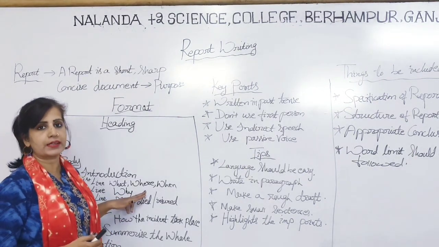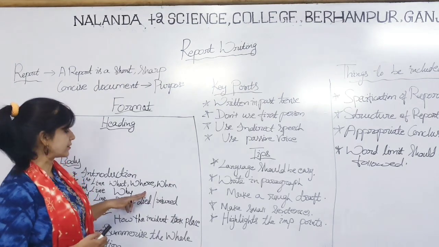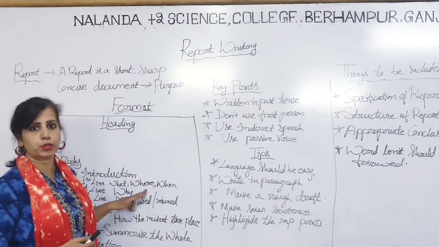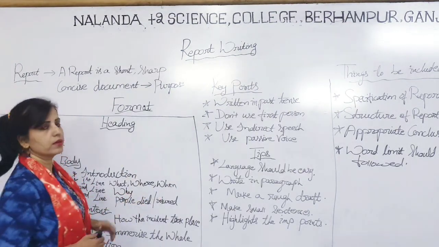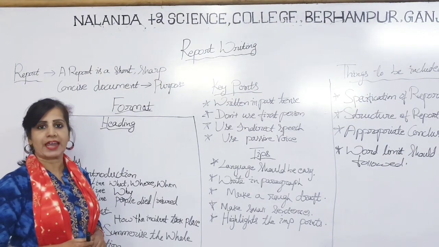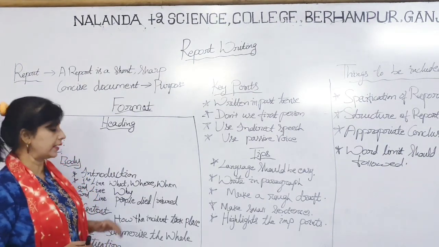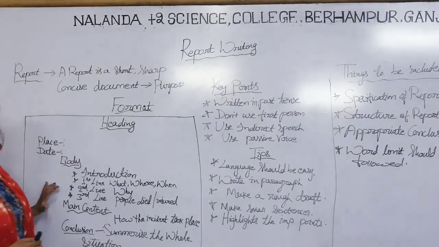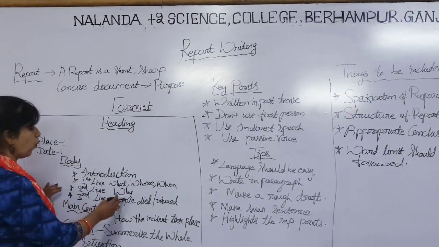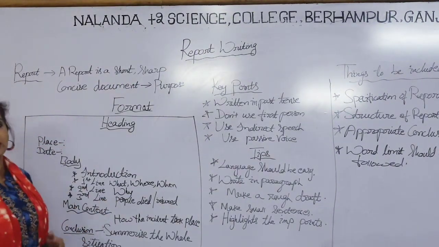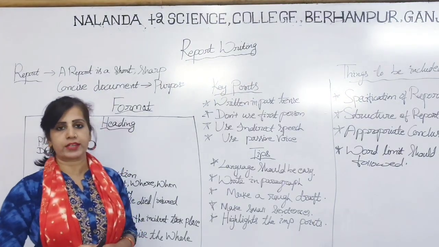If we take a road accident for granted, then we can say where the accident took place. Then when the accident took place, the exact time, the accurate date and time, you have to put in the introduction part. Then we will move on to the second line, and that carries your why. Why means there must be some reason, some purpose behind the report, as I told you earlier.